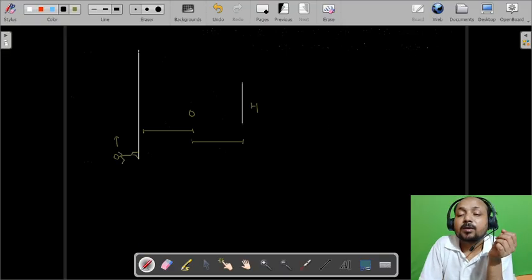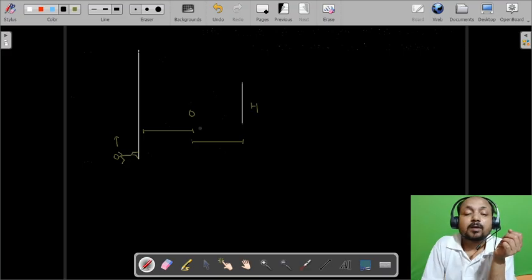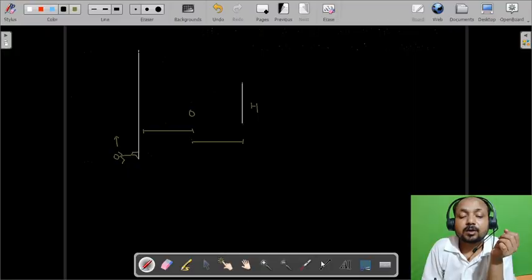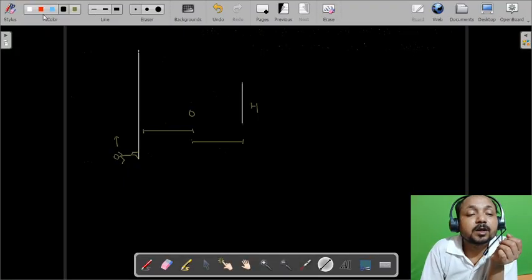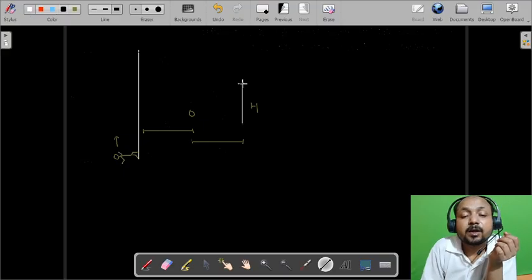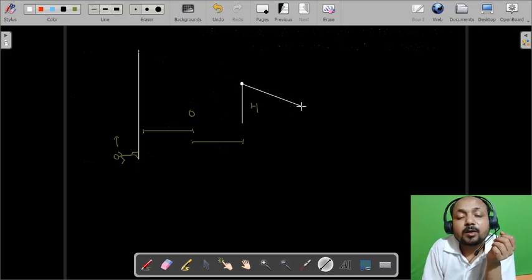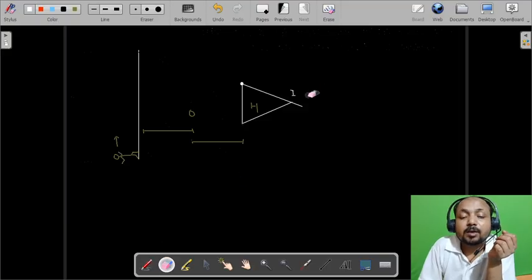So just trace the path of the reflected ray, extend the path of the reflected ray behind the mirror, so that we can get a complete triangle, and also get the image of the object. So here we will get the image of the object, and now here we can see there is a triangle.